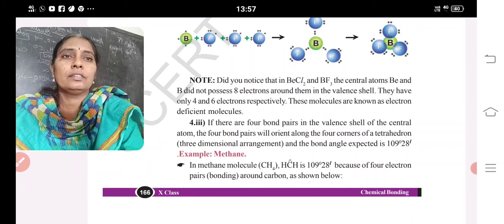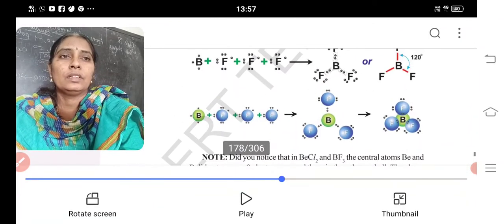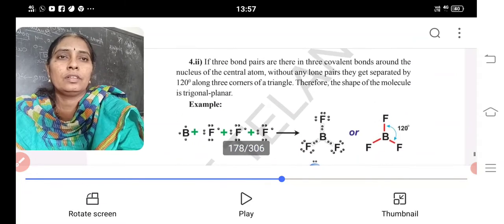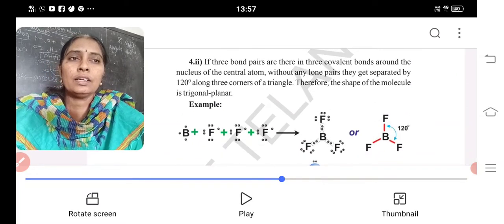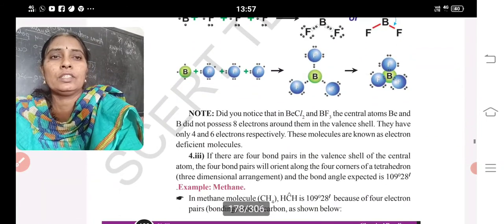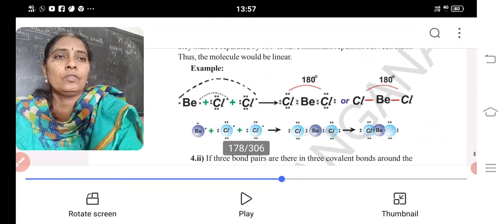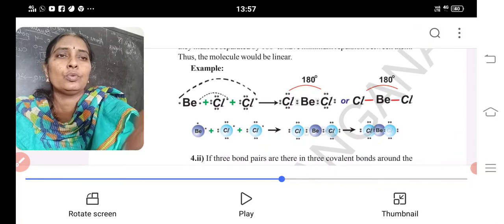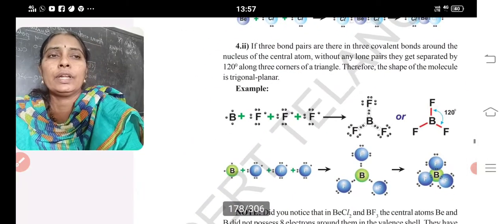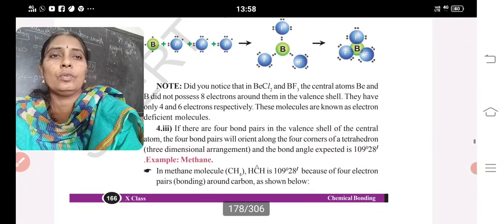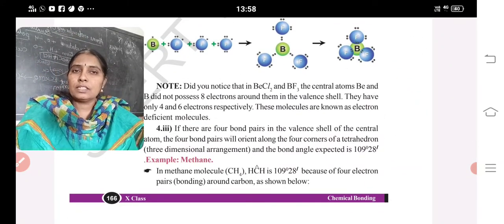Let me check. In the case of boron, how many are there around the boron? 6. And in the case of beryllium, we will have only 4. So 4 and 6 electrons, not 8.